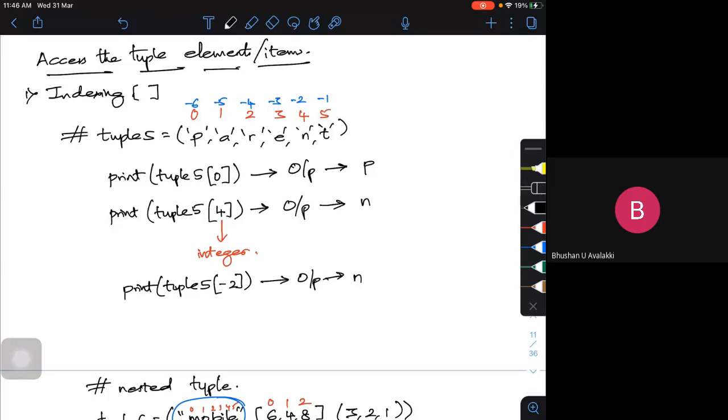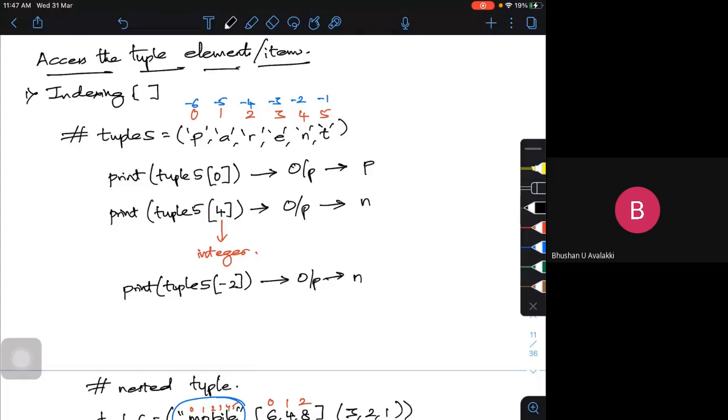If I give tuple 5 with -5, the output would have been a. So Python allows both positive and negative indexing for all its sequential operations or accessing. For negative indexing, the index of -1 refers to the last item, followed by -2, -3, and so on till I get the first item.